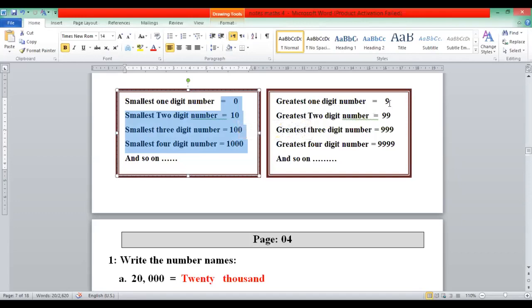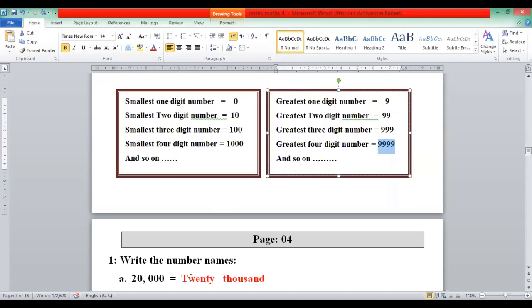Greatest 1-digit number is 9. Greatest 2-digit number, 99. Greatest 3-digit number, 999. Greatest 4-digit number, 9999. So in this way you can write the greatest 5-digit number, greatest 6-digit number, greatest 7-digit number.